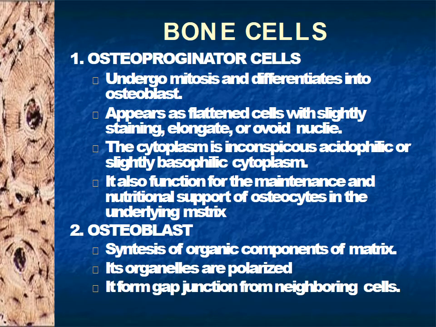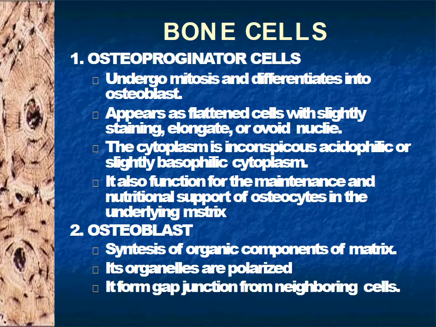So the bone is composed of different cells. The precursor cells or the parent cells are called osteoprogenitor cells. Under mitosis, they differentiate into osteoblast. Osteoblasts appear as flattened cells with slightly staining, elongated or ovoid nucleus.